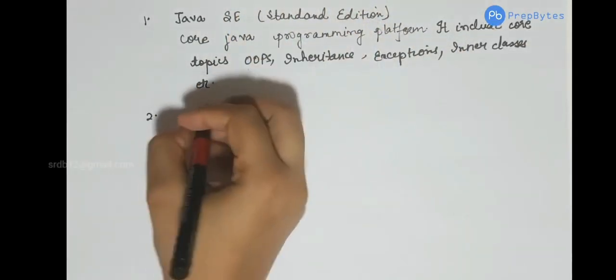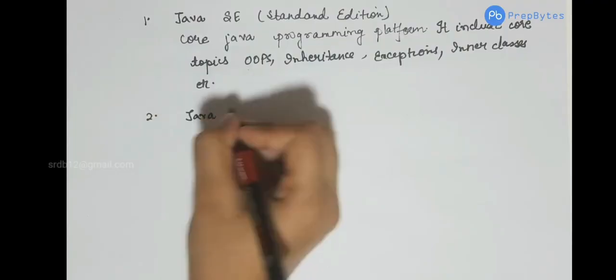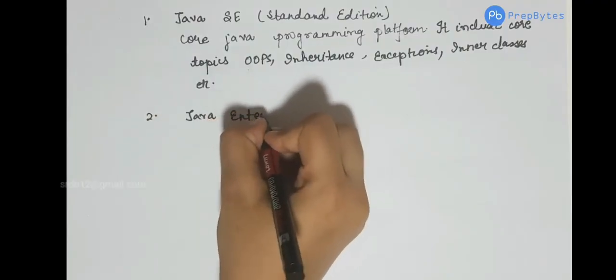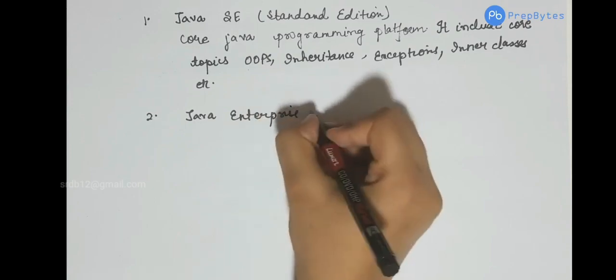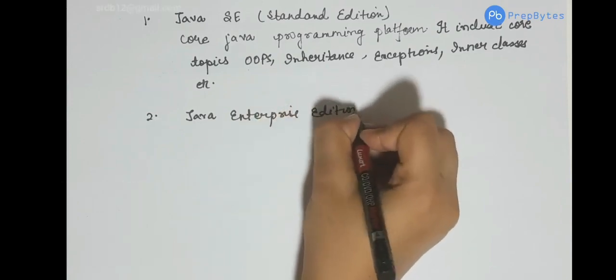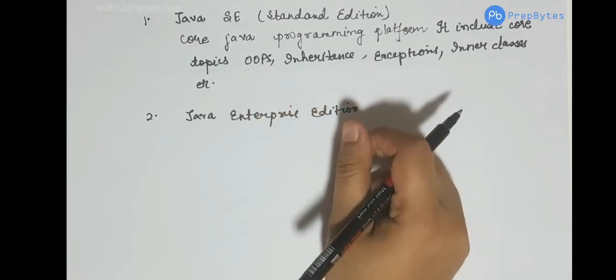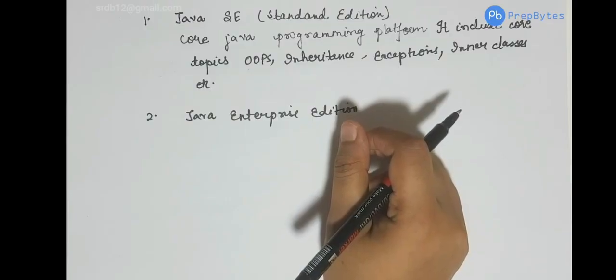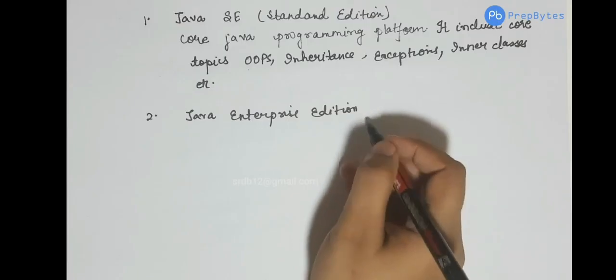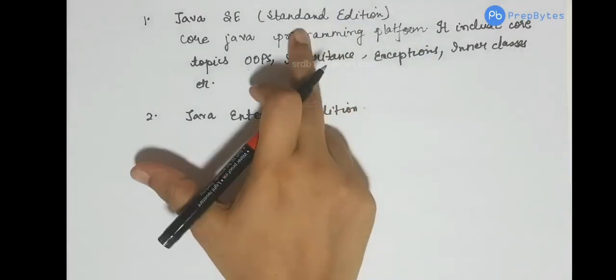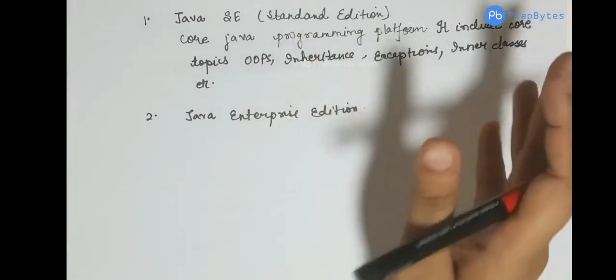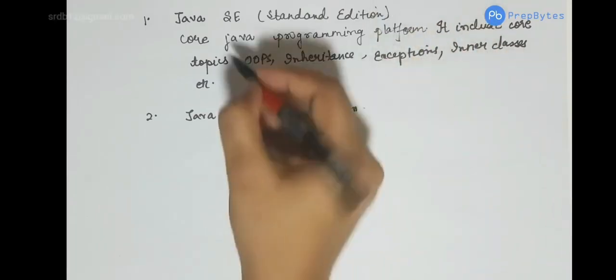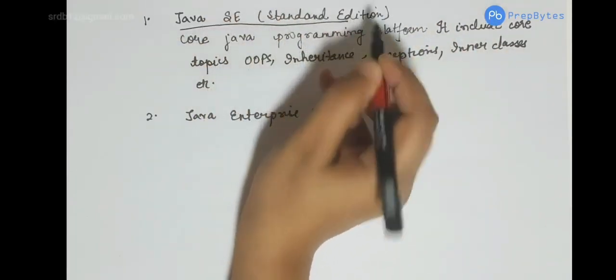Next we have Java Enterprise Edition. Java Enterprise Edition is used to build applications for enterprises. As I said, enterprise applications like banking apps are built using Java Enterprise Edition, and this is built on top of Java Standard Edition. In this session we are going to discuss topics that come under Java Standard Edition.